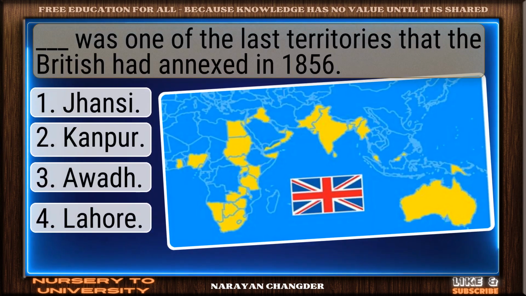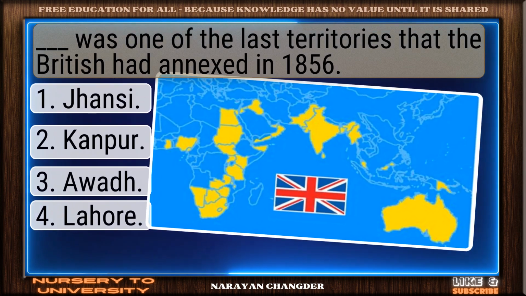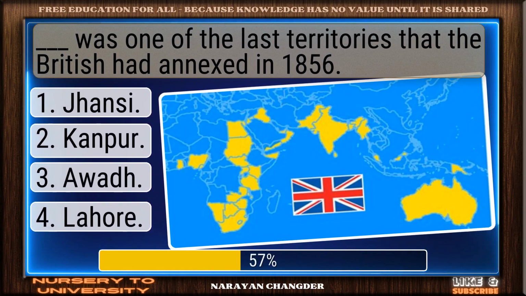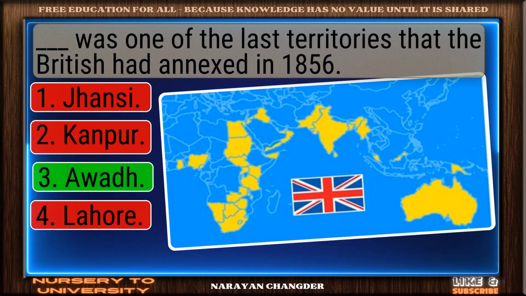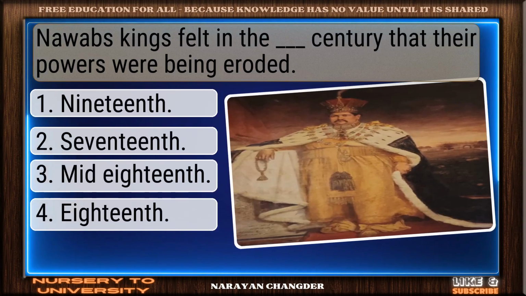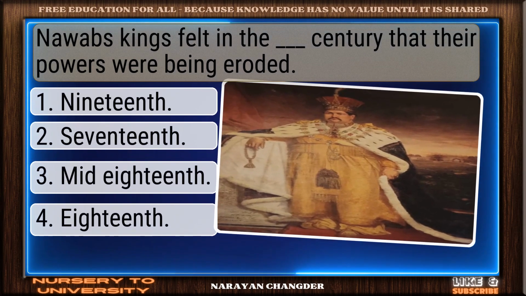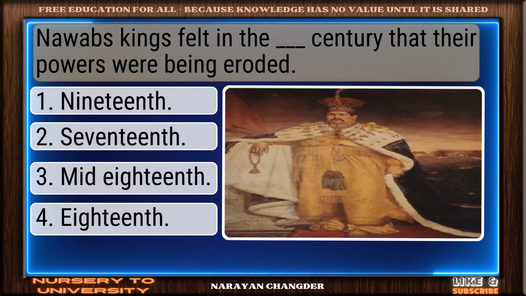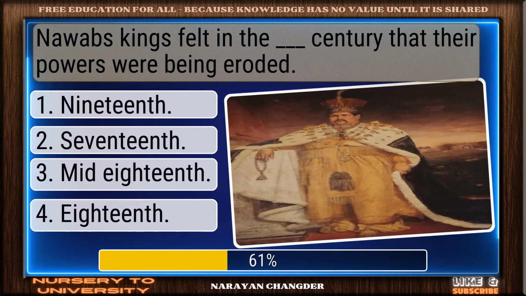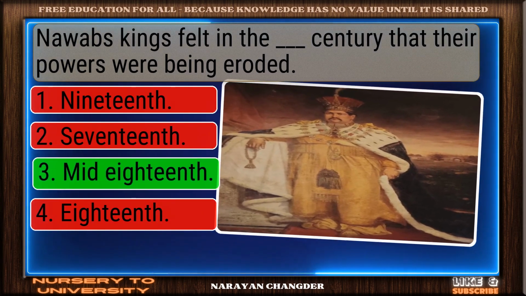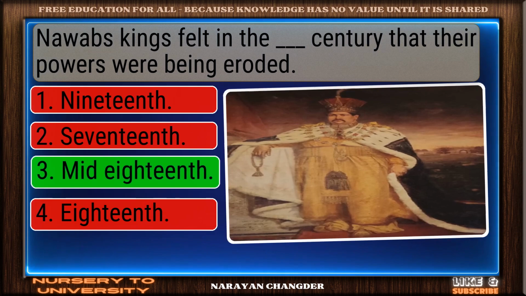Question number 48. Dash was one of the last territories that the British had annexed in 1856. Great thinking. Awadh is the right choice. Question number 49. Nawabs and kings felt in the Dash century that their powers were being eroded. Well reasoned. Mid-18th is the correct choice.